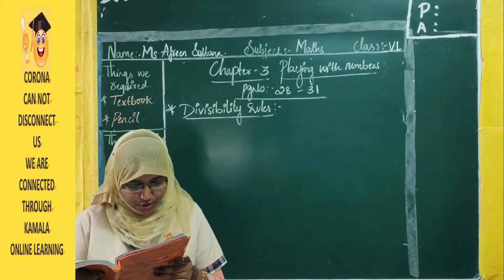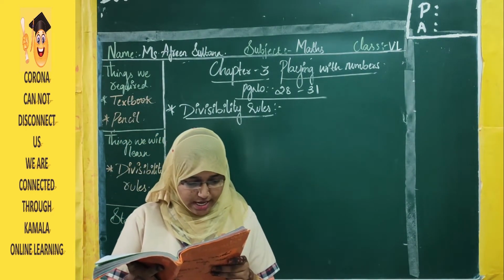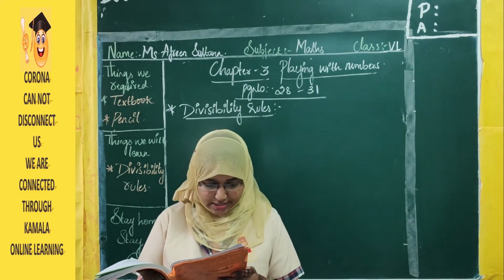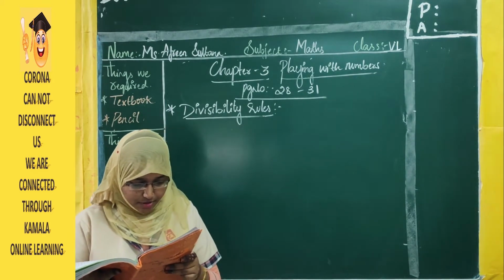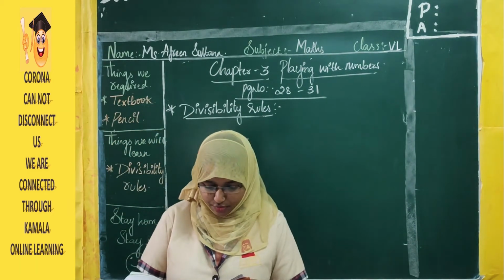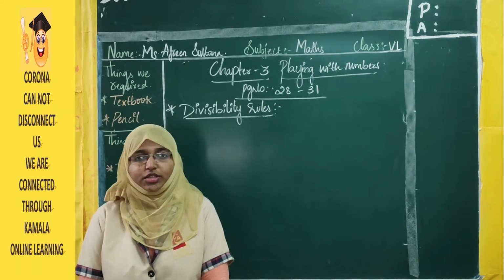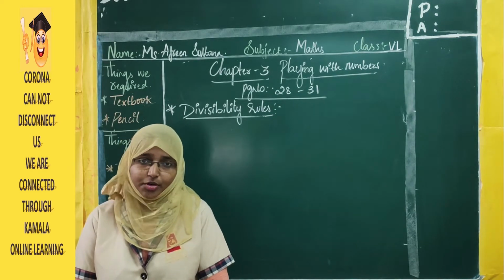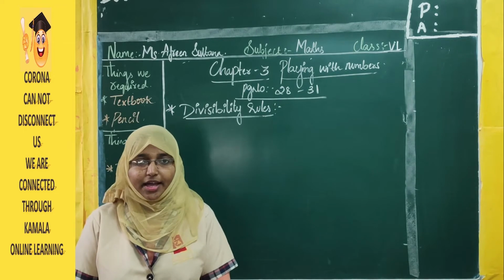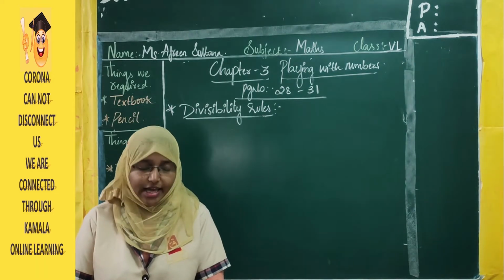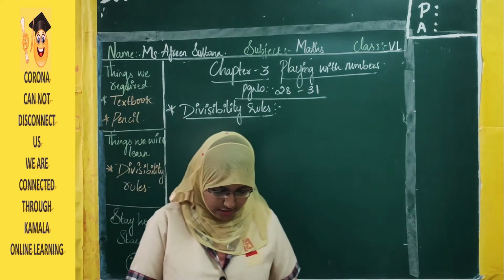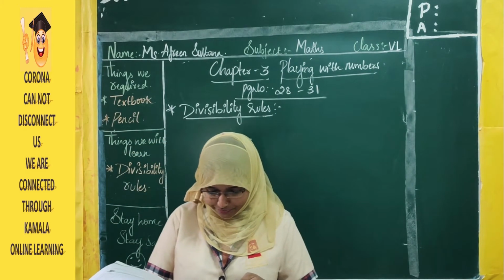In the previous class, we became familiar with rules which tell us whether a given number is divisible by 2, 3, 5, 6, 9 and 10. In this chapter, we will recollect these tests. Further, we will also discover the divisibility rules for 4, 8 and 11. So in the previous grade, we have already learned divisibility rules for 2, 3 and 6. Right? Now let us have a recap and see the other divisibility rules like 4, 8 and 11. Okay. Let us see divisibility rules.